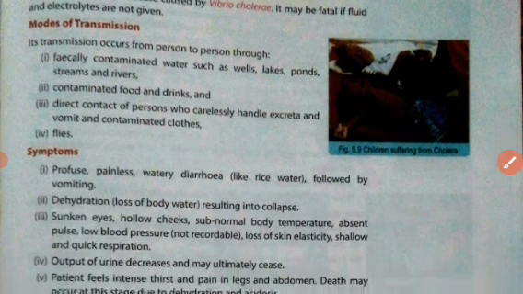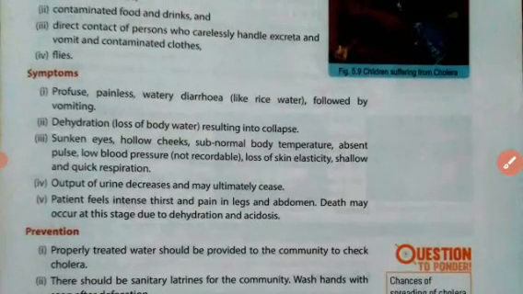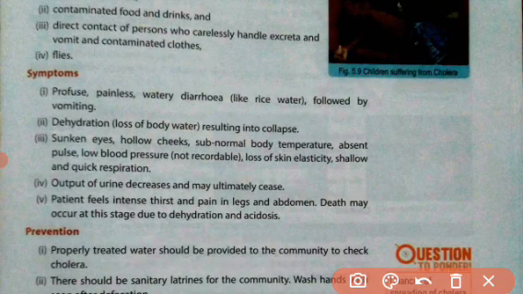Now we will talk about the symptoms. What are the symptoms of this disease? There are many symptoms, which include profuse, painless, watery diarrhea. In this disease, the main symptom is diarrhea. What is diarrhea? In the condition of diarrhea, our intestine, our gastrointestinal tract, doesn't function properly. The digestion of food doesn't occur properly, and watery stool discharges from the body, and vomiting also occurs.